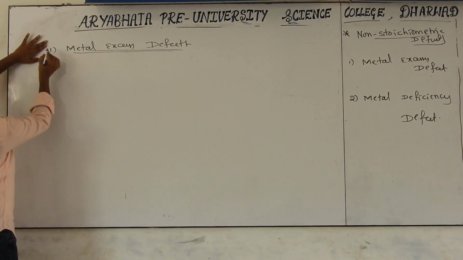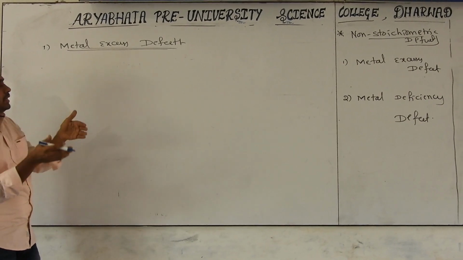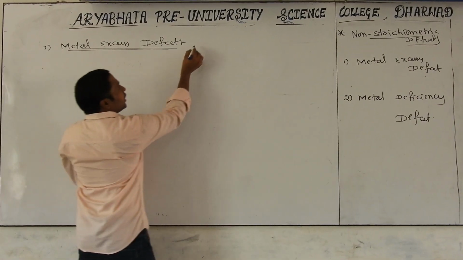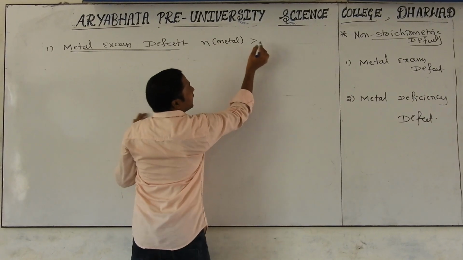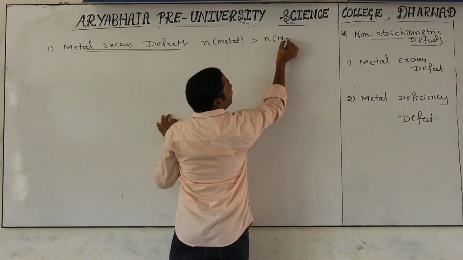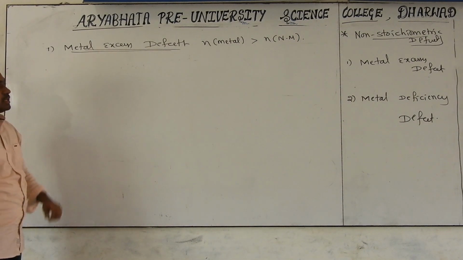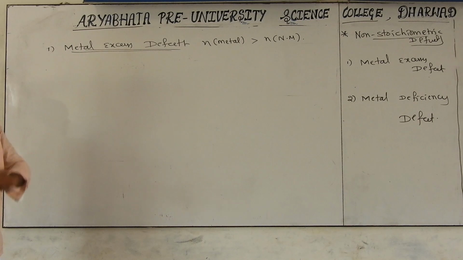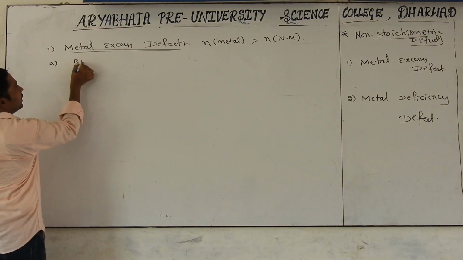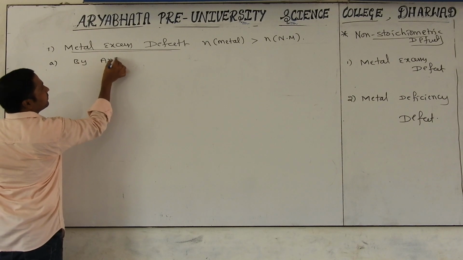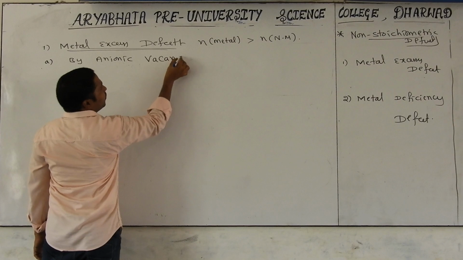What is the first way I am explaining? What is the meaning of metal excess? It is a defect in which the number of metal atoms is more than the number of non-metal atoms. This metal excess is possible because of two reasons. One I am explaining by anionic vacancy.